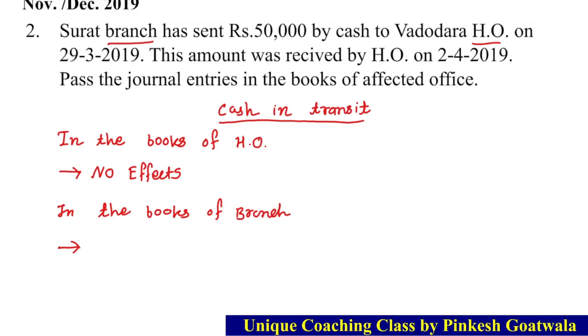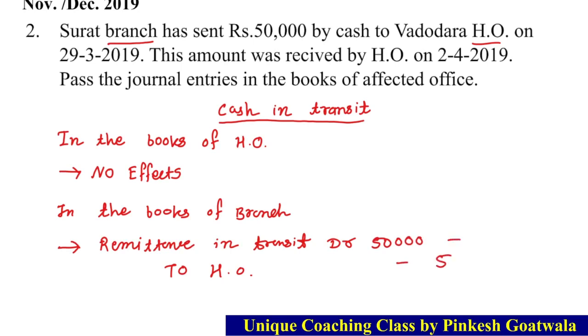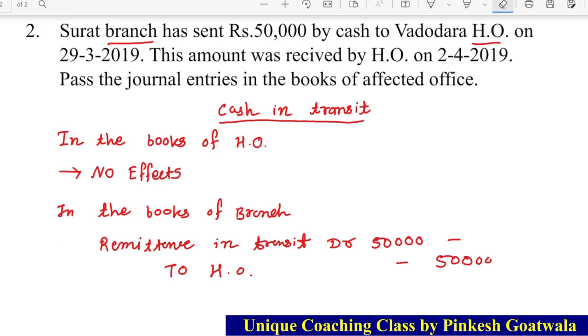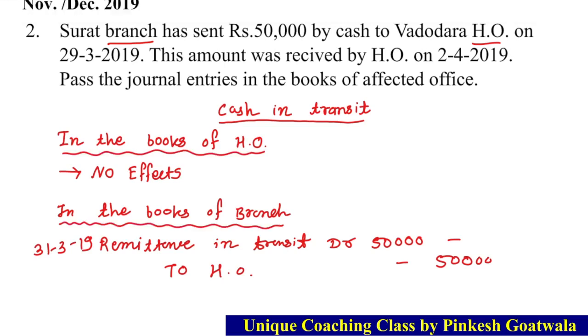Journal will be remittance in transit to head office, amount 50,000. And this journal was made on the last date of the year, that is 31st March 19. Clear?